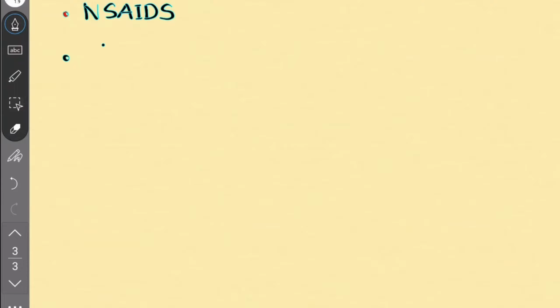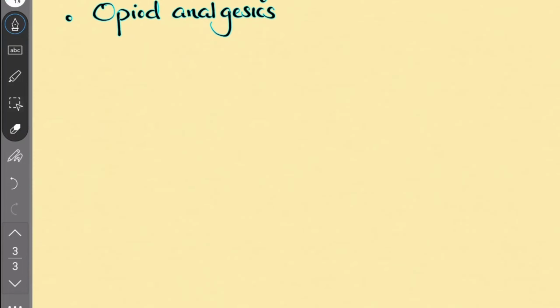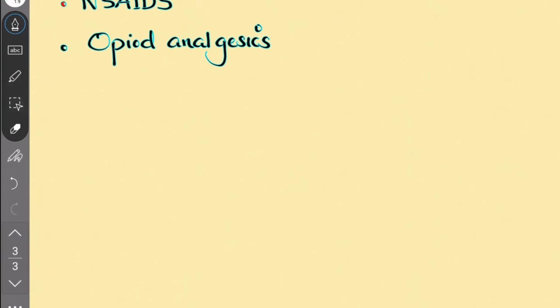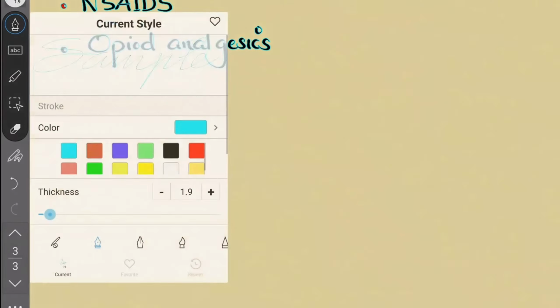Next is the opioid analgesics. Very important. When you are dealing with opioid analgesics, you should understand what the effects of opioid analgesics are and how they act. The opioid analgesics are pharmacologically similar to opium or morphine and are the drugs of choice when analgesia without antipyretic action is desired.